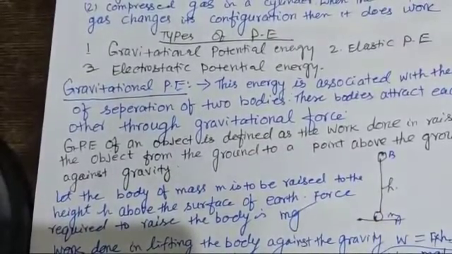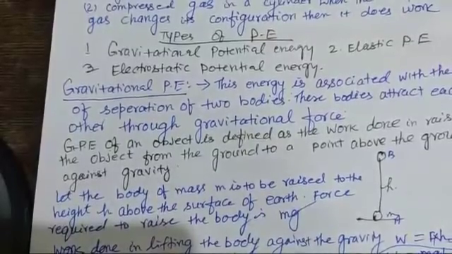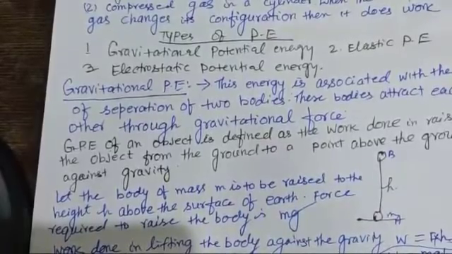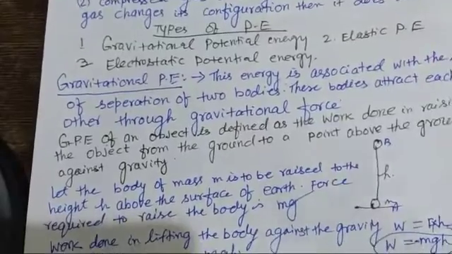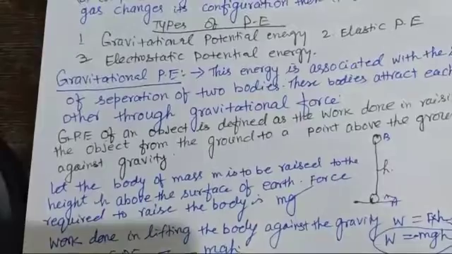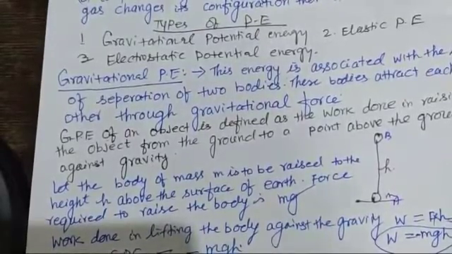So the gravitational force is also known as a conservative force, because the work done depends upon the initial and final position. It is independent of the path taken. So it depends on the ground level, or the zero level you choose. So the expression for the gravitational potential energy is minus mgh.